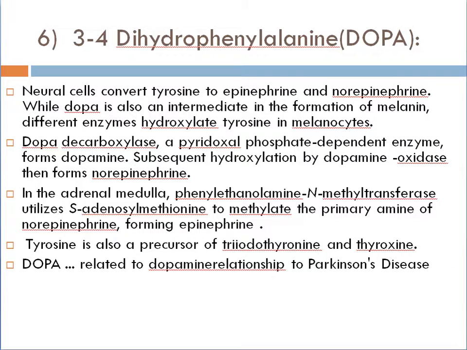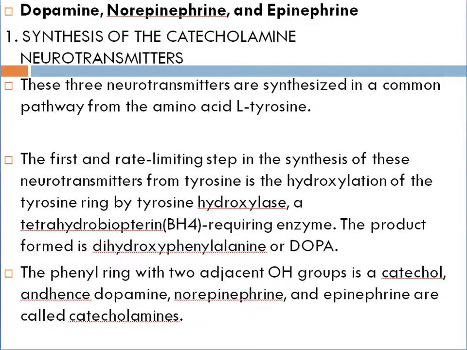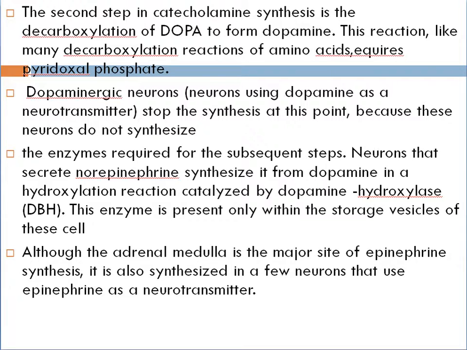This is DOPA, dihydroxyphenylalanine. These are important neurotransmitters and neuromodulators, and this is the most important hormone here. Dopamine, norepinephrine and epinephrine are the catecholamine neurotransmitters. These three are synthesized in a common pathway from the amino acid L-tyrosine. Dopa is made into dopamine in neurons, involving dopamine hydroxylase.